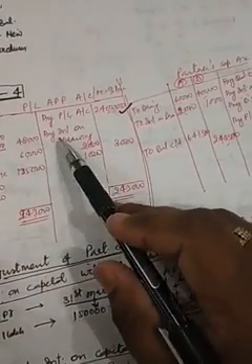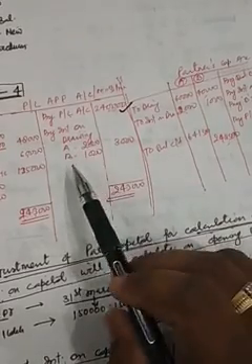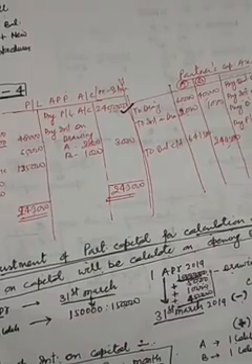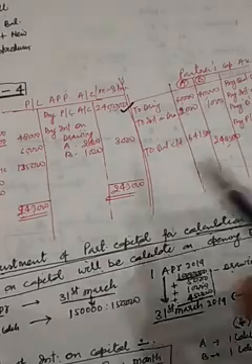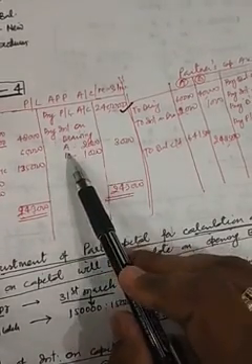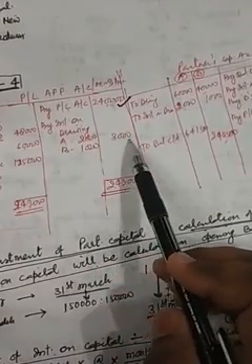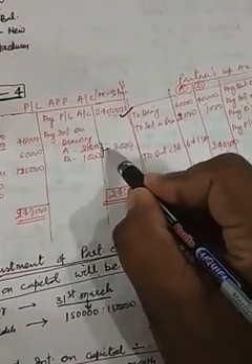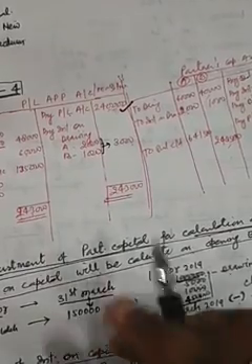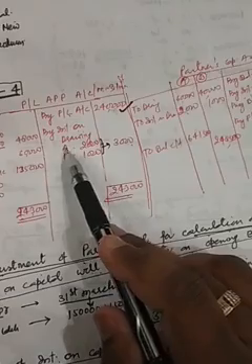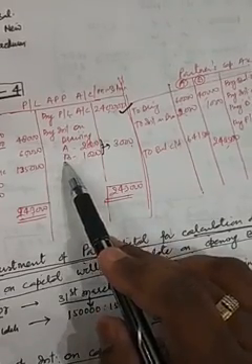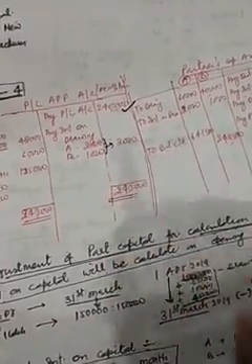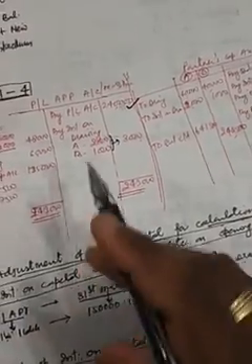And then after that we will calculate interest on drawings. In question number 5, the amount of interest on drawings is already given in the question. Okay, my dear students, interest on drawings for A is rupees 2,000 and for B rupees 1,000. The total amount of interest on drawings is 3,000. Okay, in the credit side, by interest on drawings, A rupees 2,000 and B rupees 1,000.